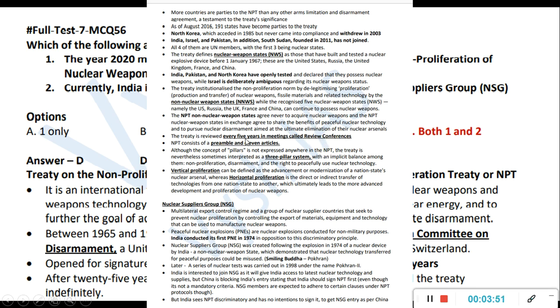So it has its own preamble, it has 11 articles inside that, and it has a 3-pillar system of non-proliferation, disarmament, and the right to peacefully use nuclear technology. All these are things which can be asked in prelims. That is why I have highlighted.